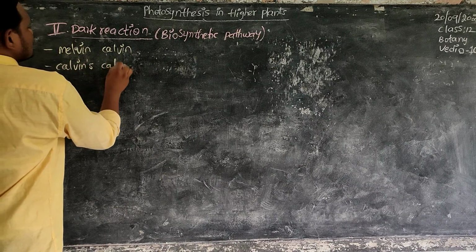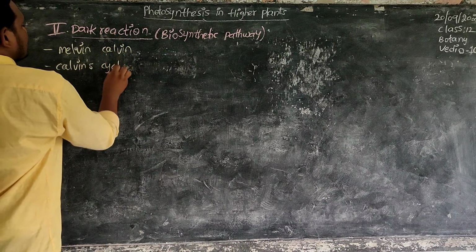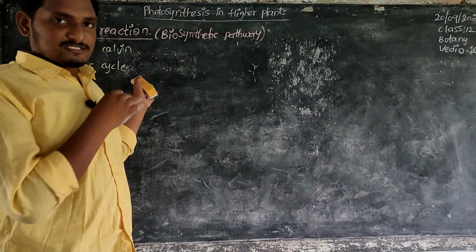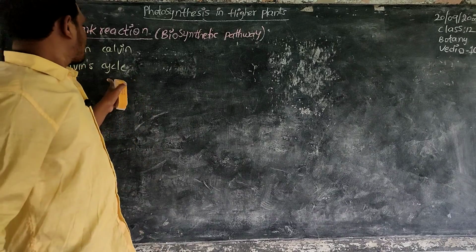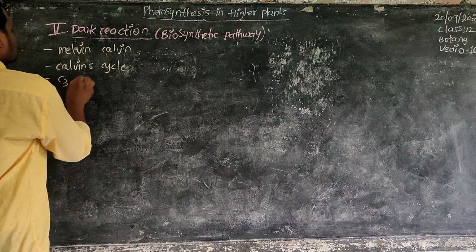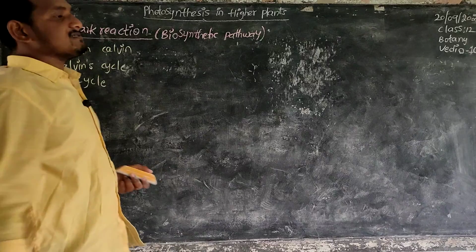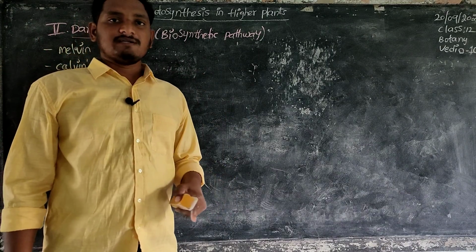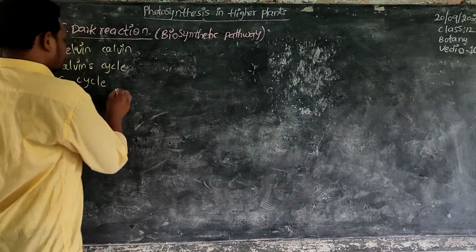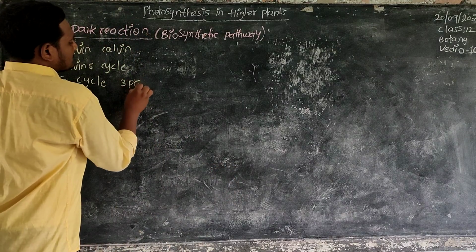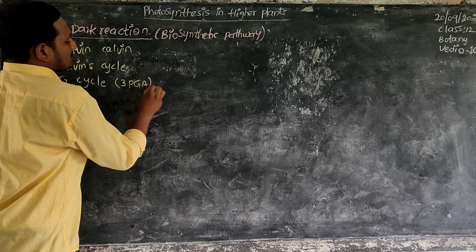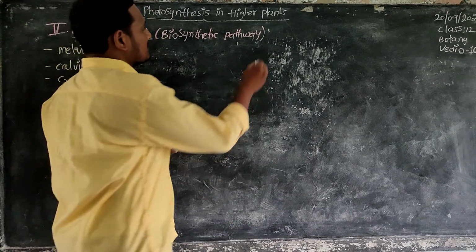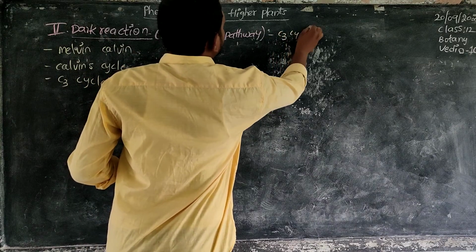It is also called the C3 cycle because in this pathway, the first stable compound formed is 3-PGA. This 3-PGA is a 3-carbon compound. That's why it is called the C3 cycle.